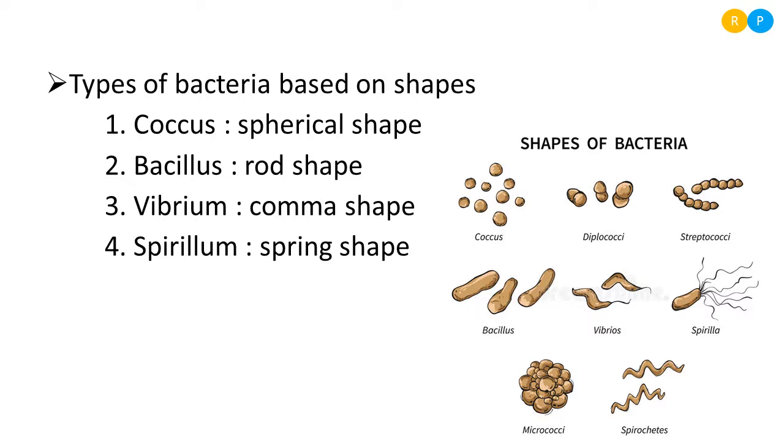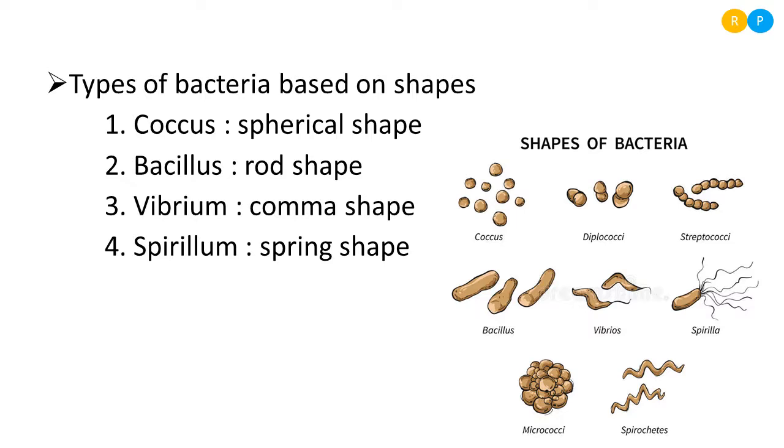Then the third one, Vibrio. Vibrio is nothing but comma shape. More or less the shape of the bacteria is a comma. The plural form is Vibrio. Then the fourth one, Spirillum. Spirillum exhibit a spring shape.